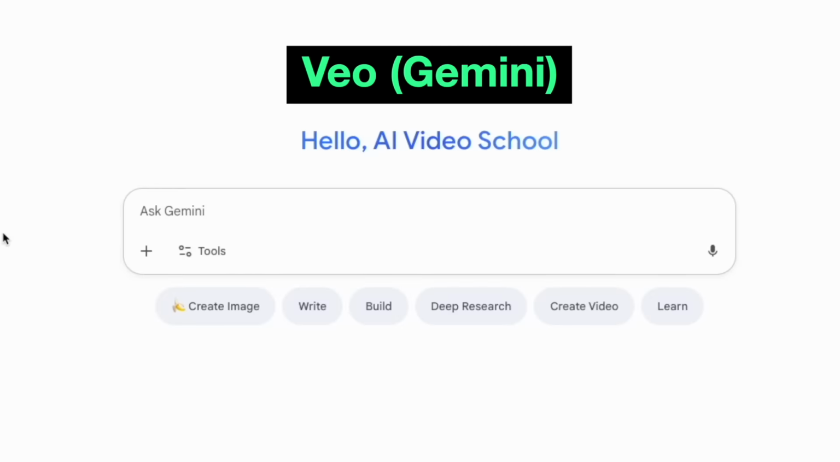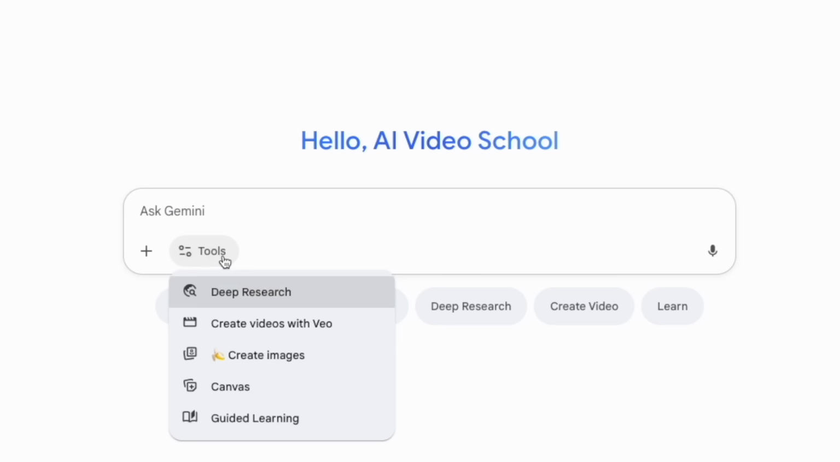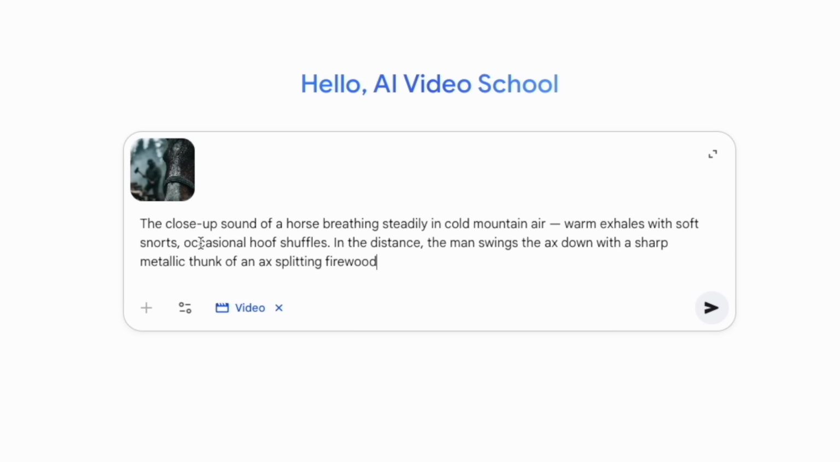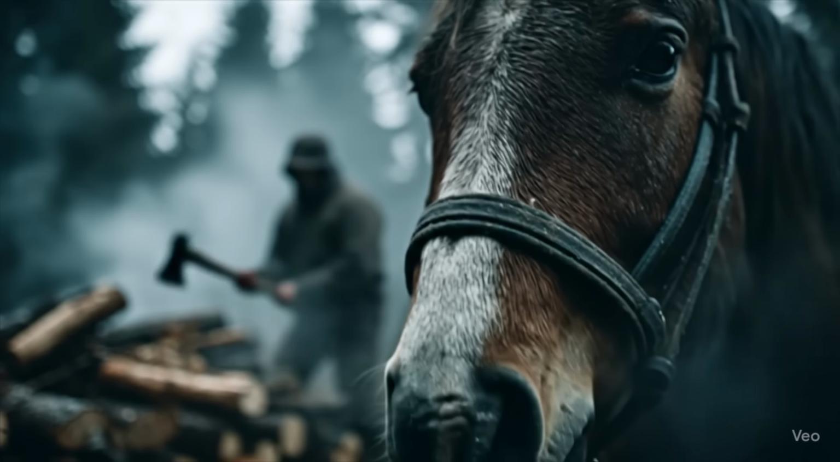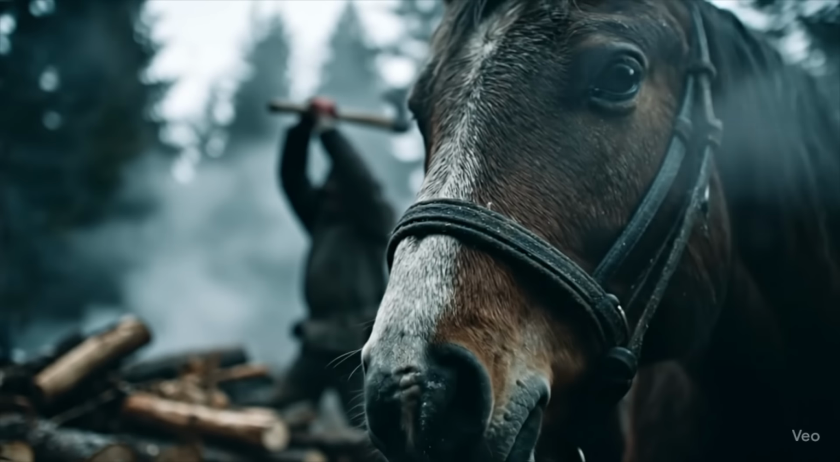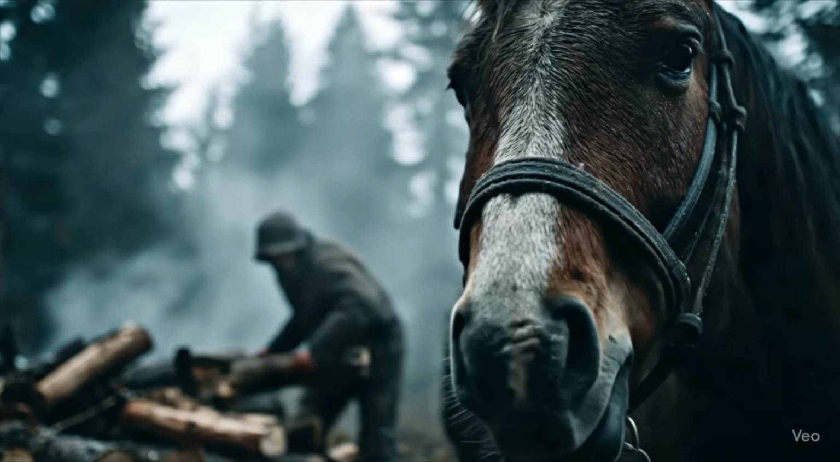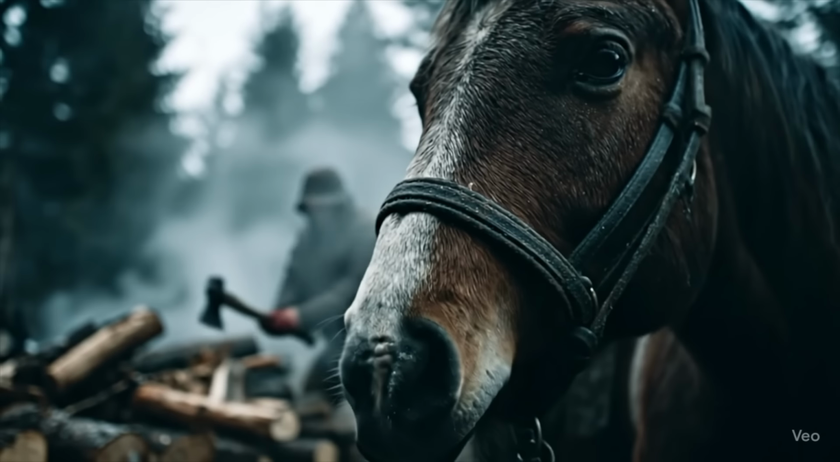Now I'll do this in Gemini because I get 3 free videos a day. So I'm just going to click this Tools button and go Create Videos with VEO. So I'm going to add the photo here and I'll paste the same prompt. So I've got my image, I've got my prompt, and I've got my video. To me, Veo 3 is the clear winner here.